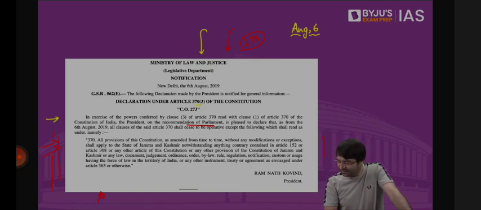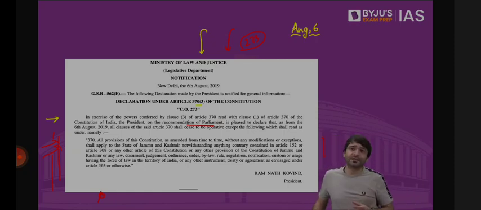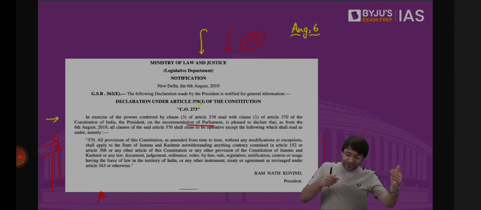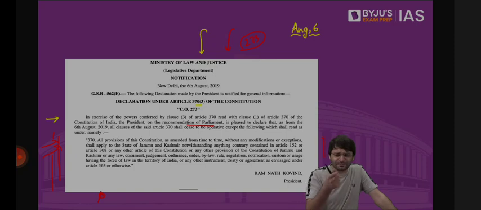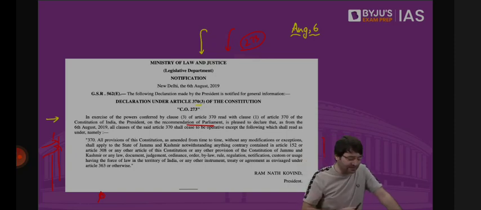How President amended Article 367 through presidential order. That is why some constitutional experts say Article 370 was not the special status for Jammu and Kashmir. Article 370 was the special status for Delhi. Because if for any other state, Article 367 was to be used or modified, you needed Article 368 to amend the constitution. But for Jammu and Kashmir, all you need to do, President issuing an order with the concurrence of the state government. Because previously Article 1 and Article 370 are applicable. Now can you use Article 367? Yes, by the presidential order with the concurrence of the state government.